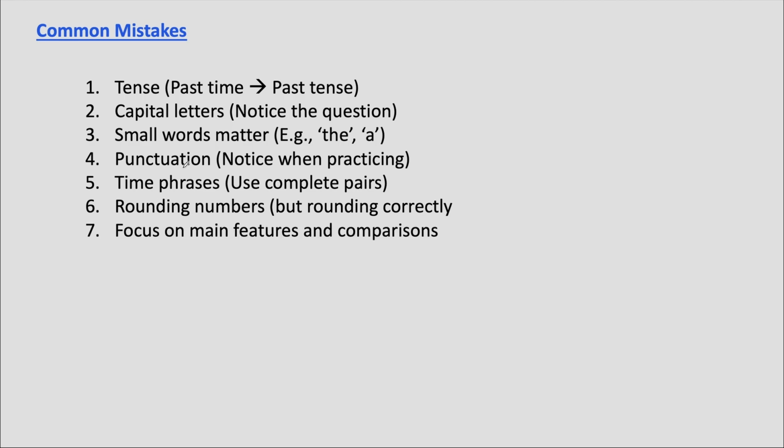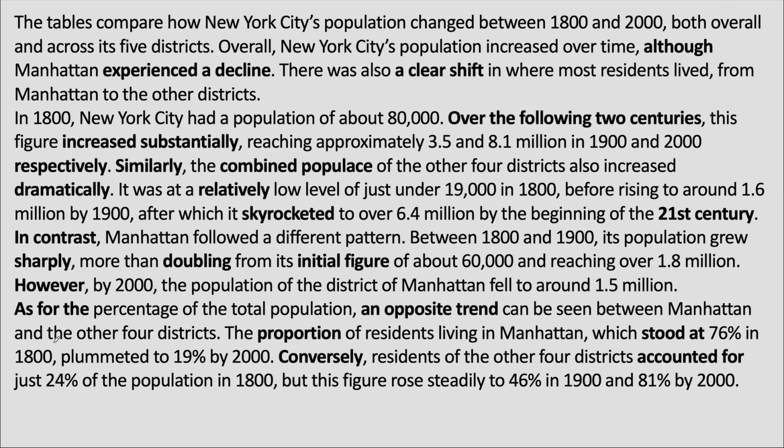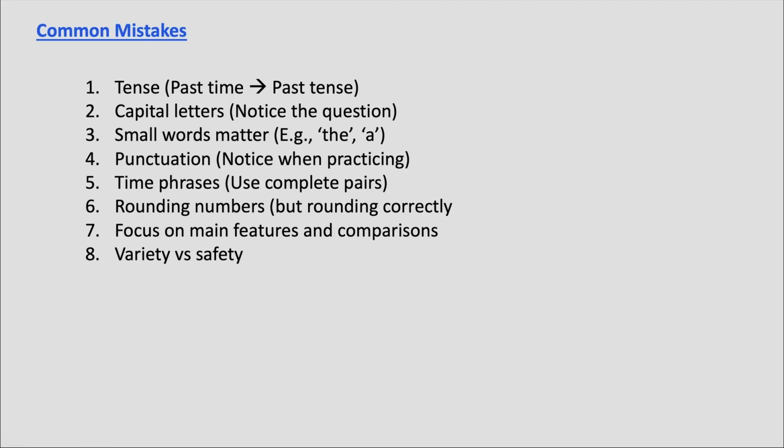Remember that task 1 is about main features and comparisons. Notice how we compared the total population, then other districts using similarly, and later using in contrast. That's what the task is really testing, how you compare the data and how you report the main features. And finally, vocabulary variety is important, but accuracy is more important. A simple word used correctly is always better than an advanced word used incorrectly.